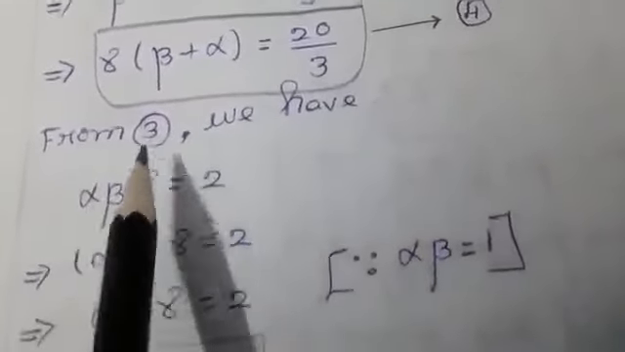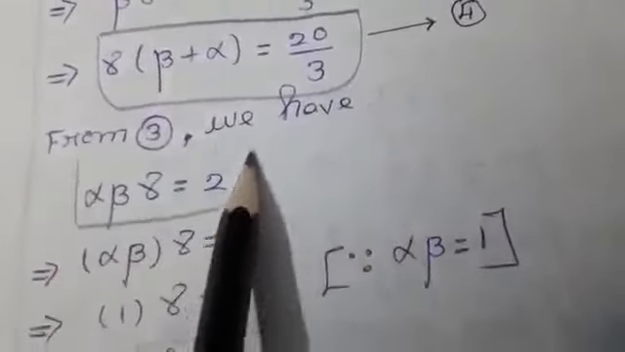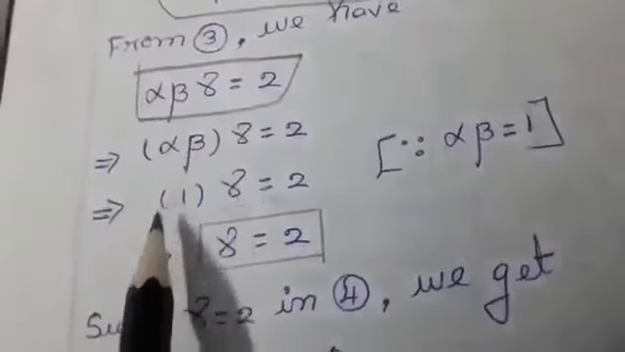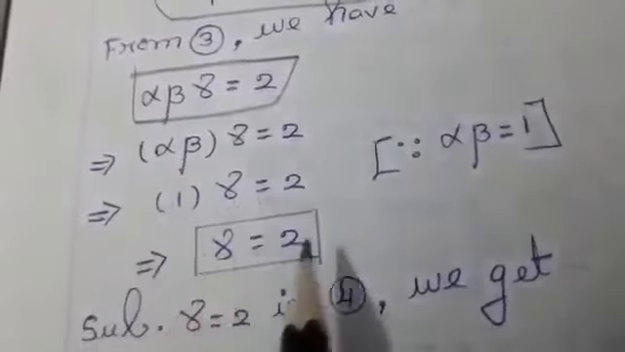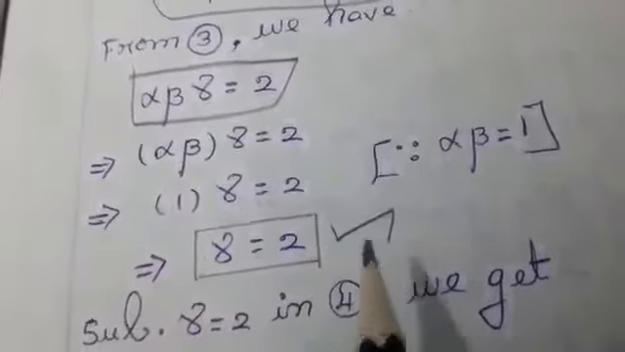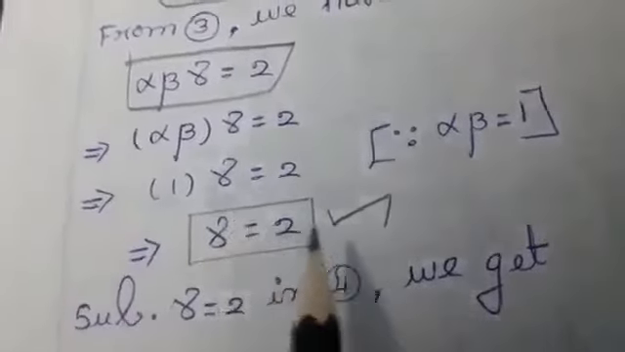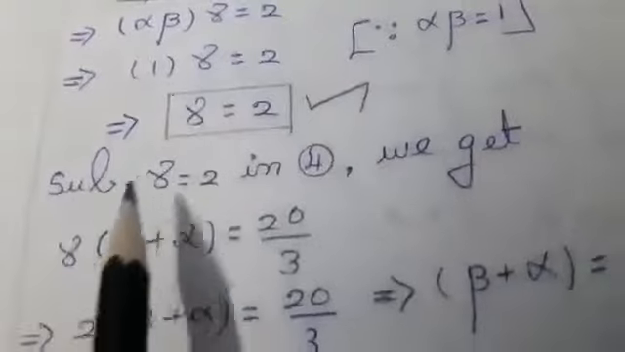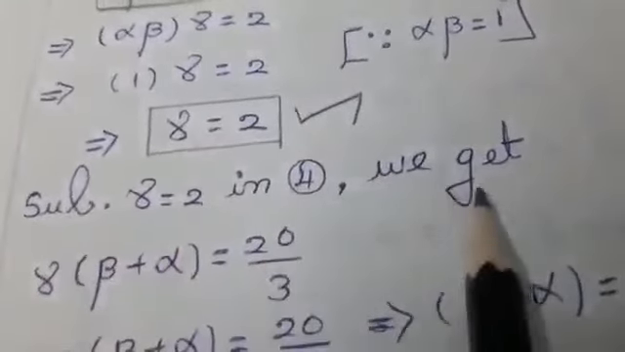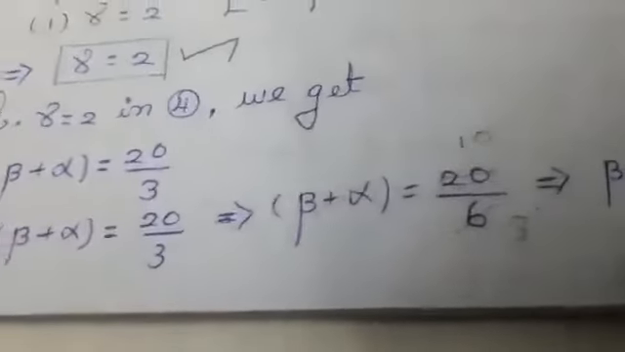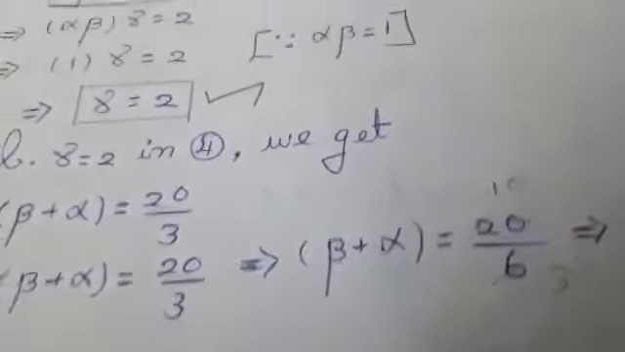From 3, what is the third one? Alpha into beta into gamma equal to 2. That is the summation 3 concept. Again here, alpha into beta, we know the value is 1. If I calculate, finally I will get the answer gamma equal to 2. So for one root, I have got the answer exactly. I am going to substitute this answer in equation 4. That is, substitute gamma equal to 2 in 4. After solving the calculation, we get beta plus alpha equal to 10 by 3. I am marking it as equation 5.